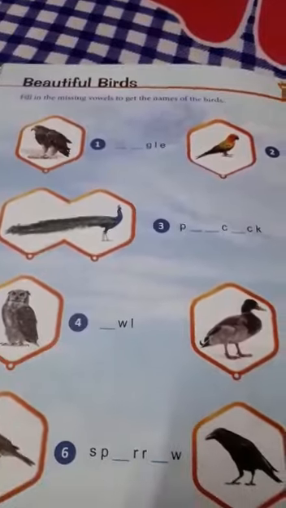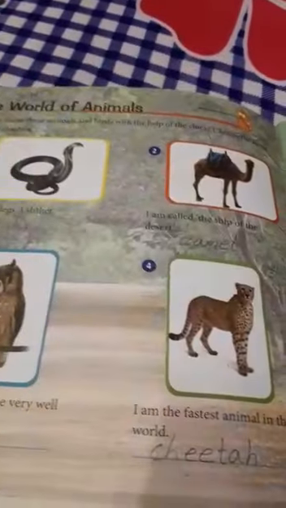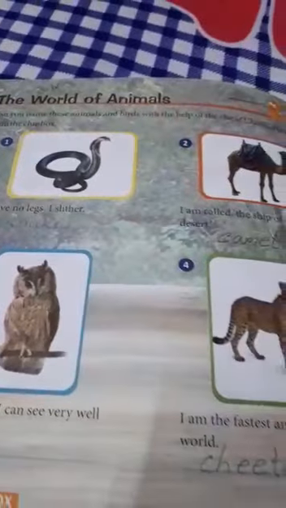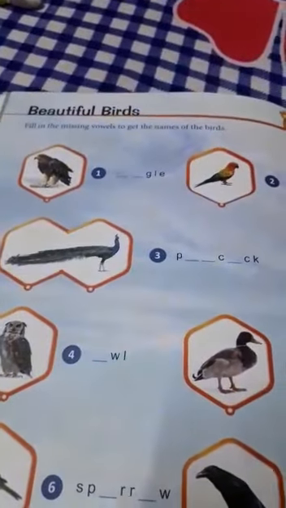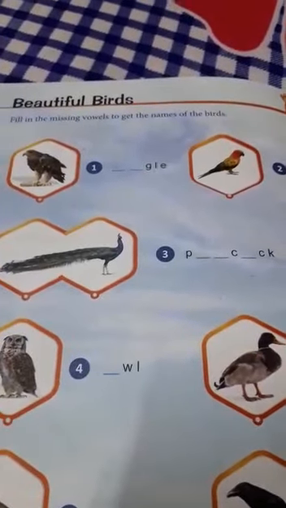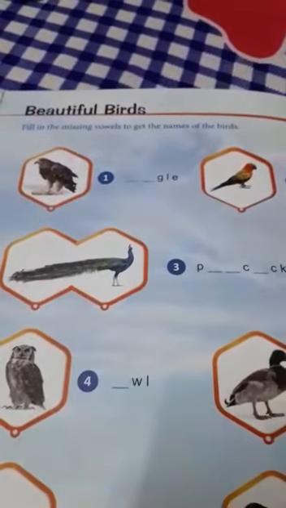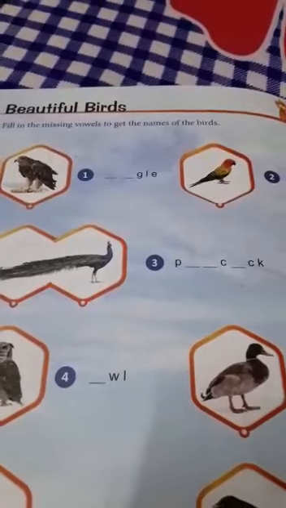So, in the last class, we did matching on the world of animals. Today we will start a new topic, and the topic is beautiful birds. Today we will learn the names of birds.